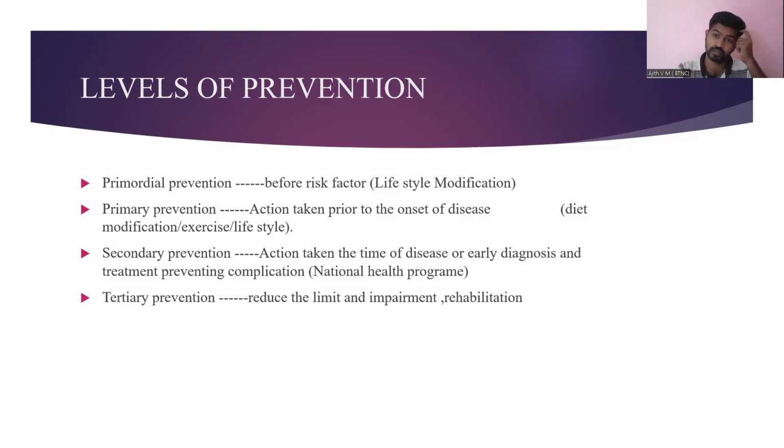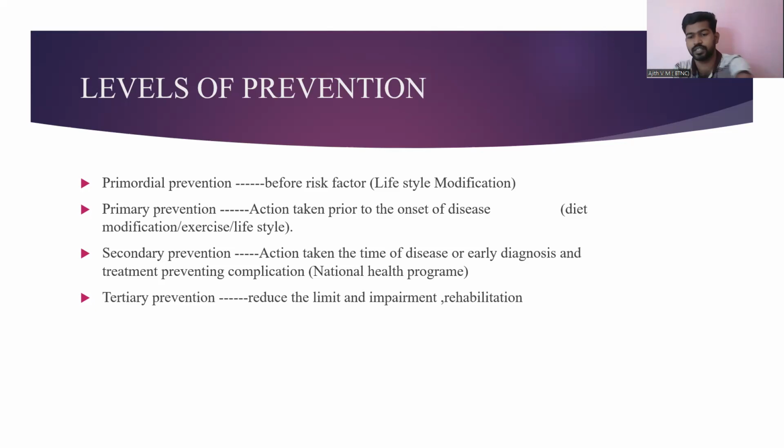So are you clear with this? That means primordial, there is no risk. Then primary, there is a risk but no disease. Secondary, there is a disease, early detection, prevent complication. Tertiary, reduce the impairment, rehabilitation, that means to save the person's life. So this is about the levels of prevention. You can expect 1 or 2 questions from this topic. Then next is